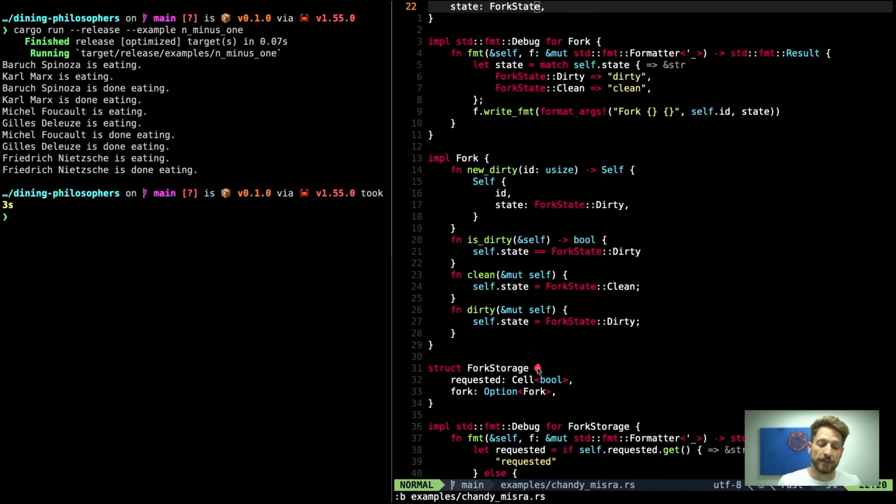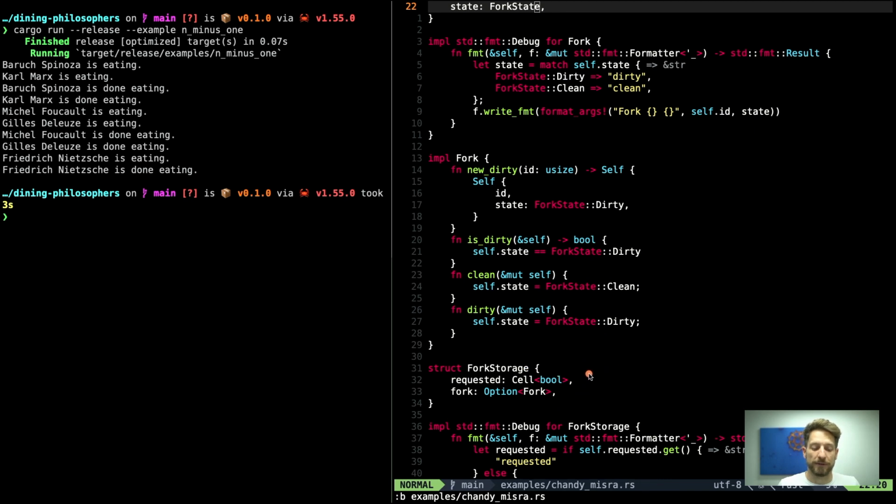Initially, when I coded this up, I was kind of lazy and only put the fork behind an option like that on to the table. But then I realized I have to track that I requested this fork already, to not bombard my neighbors with messages for no good reason. So I created a new struct called the fork storage where I track if I requested this fork or not. And then I'm still putting the fork behind an option because I can have a fork or I don't. Therefore, I use the option struct.